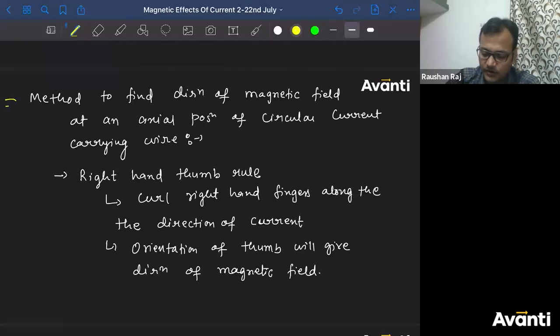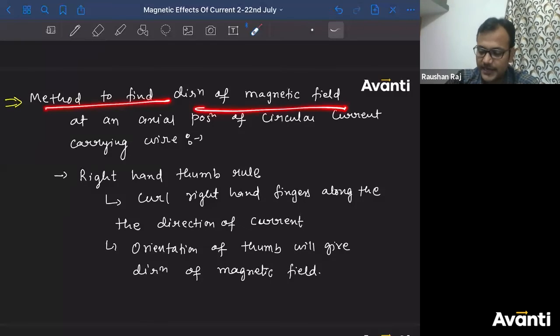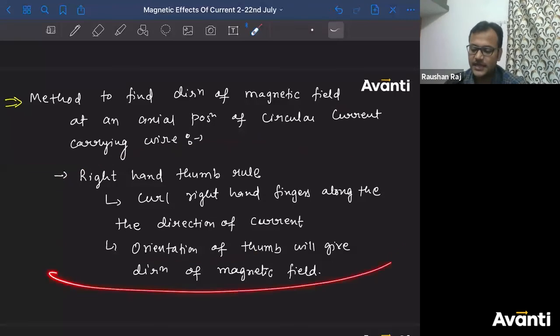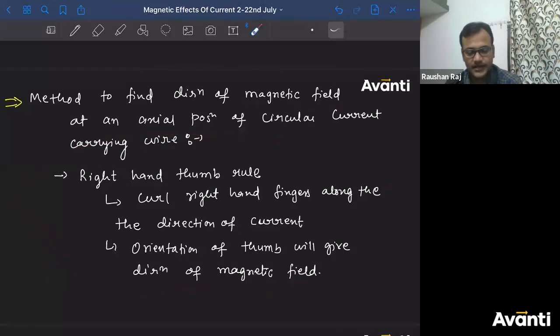This method is for which point? This is to find the direction of magnetic field at an axial position. Don't you think center is also a point on the axis? It is, right? तो ये फॉर्मूला सबके लिए मतलब एप्लीकेबल है. This method is applicable for the center also. All right?